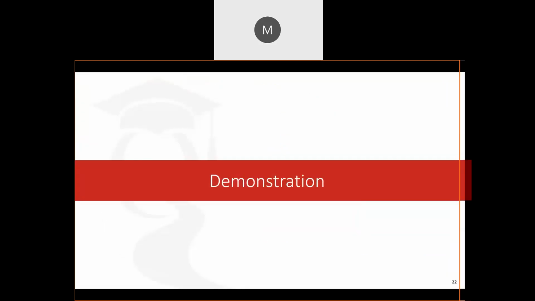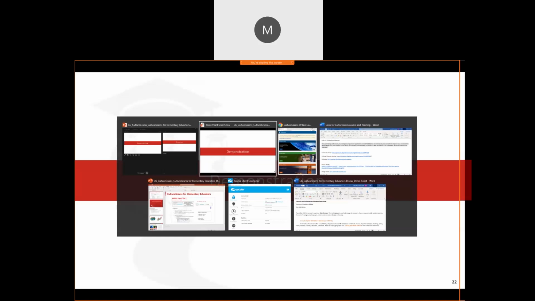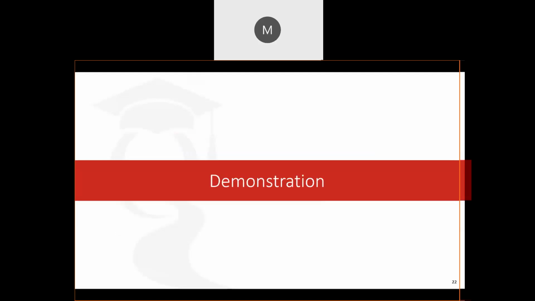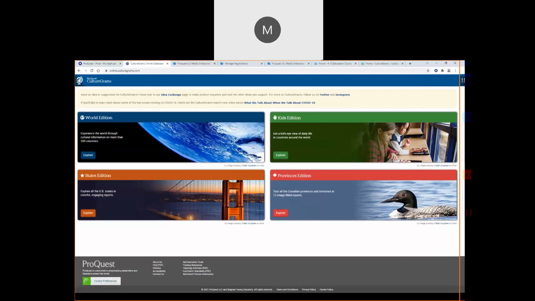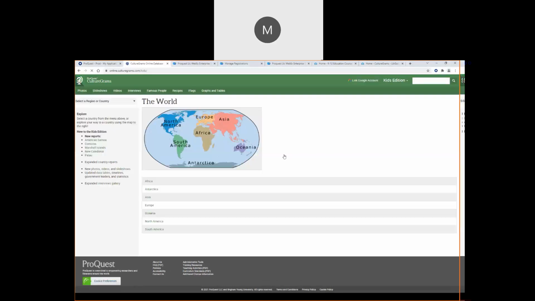So let me jump in and we'll take a look at what CultureGrams looks like in action. Let me drag my screen over here. So you should now be seeing the landing page for CultureGrams. You'll see the 4 editions, the World Edition, the Kids Edition, the States Edition, and the Provinces Edition. You'll see the footer down here. We're going to go right into the Kids Edition and explore a little bit.